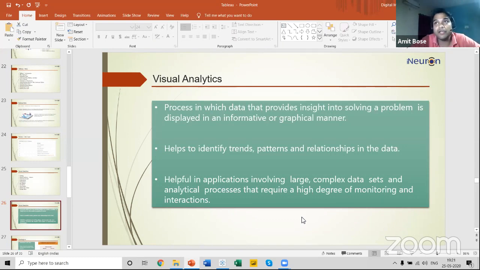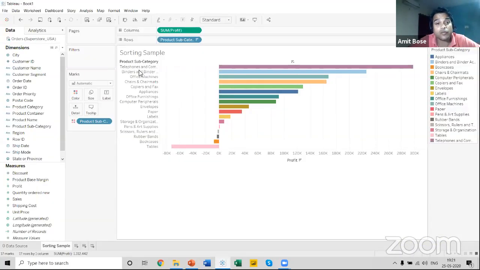Sometimes we need to build a report which requires a lot of monitoring and a lot of interaction with that particular report. In those cases, visual analytics gives you a lot of convenience in the way you interact with or monitor your data. For example, the way I've shown you how we are using some of the options over here in order to interact with this particular report.